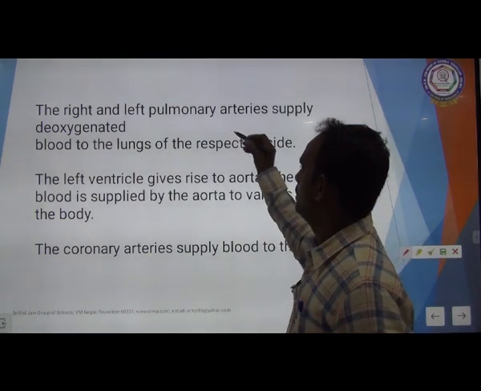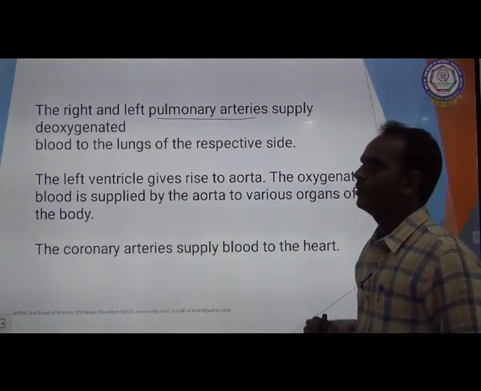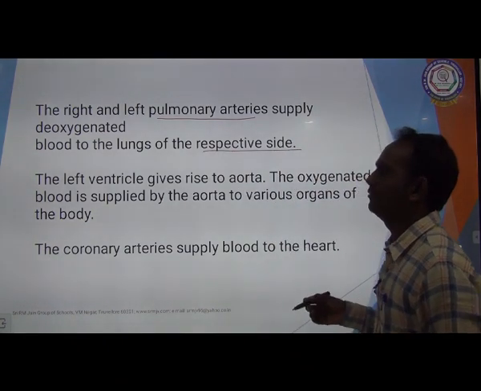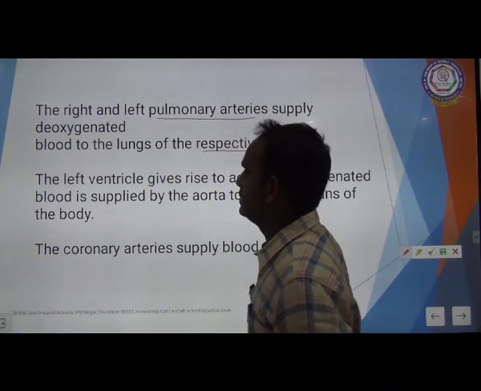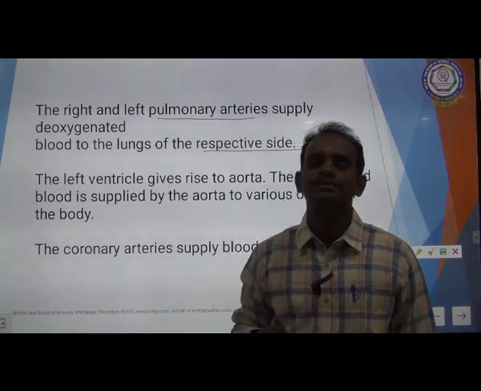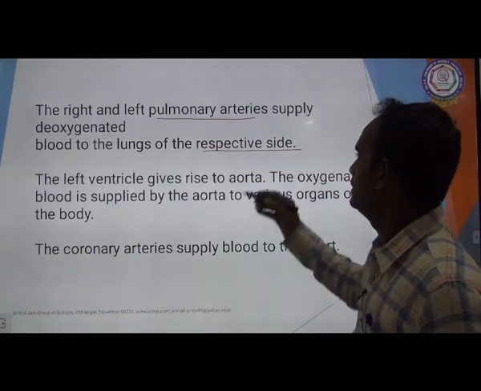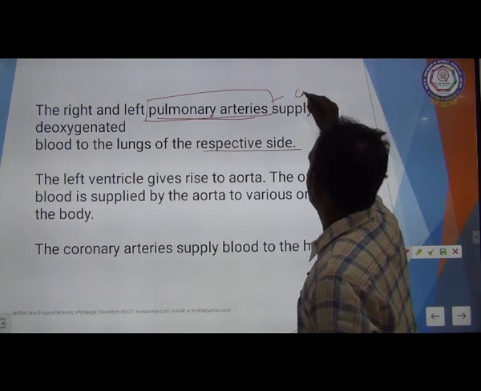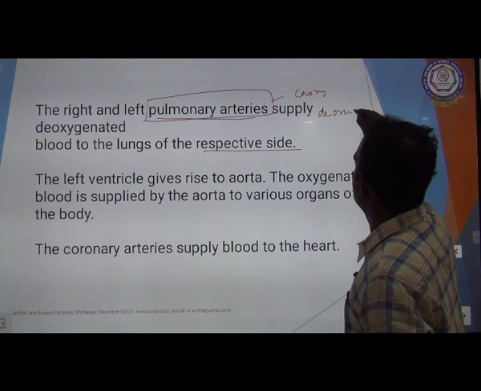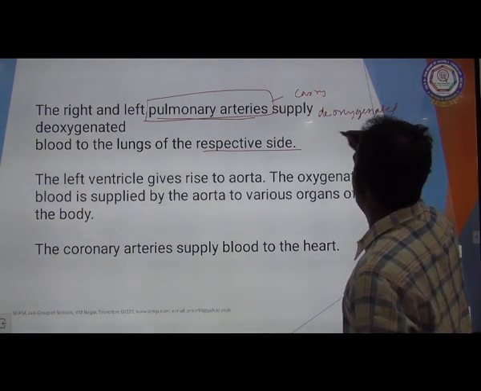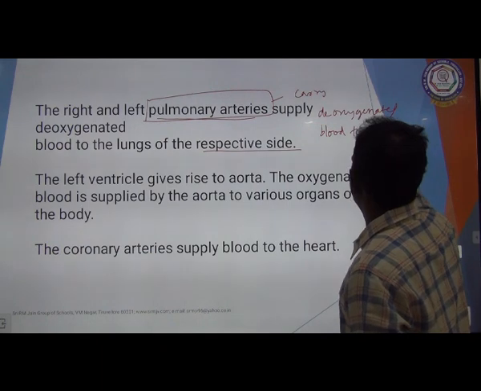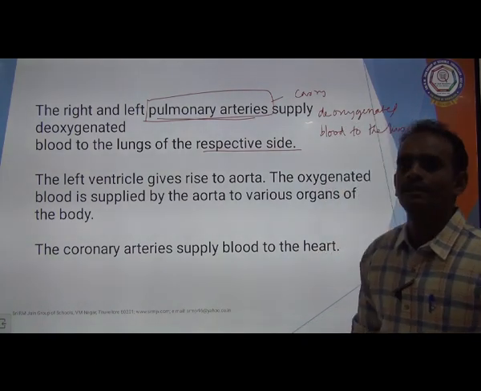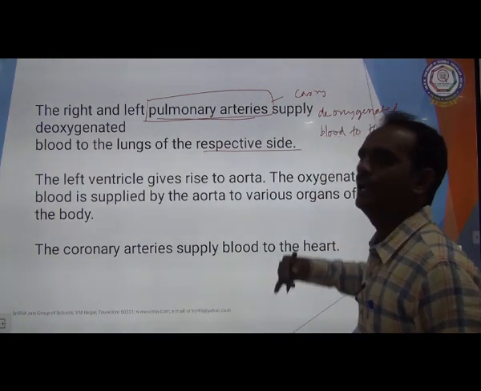The right and the left pulmonary arteries supply deoxygenated blood to the lungs from their respective sides. All arteries carry only oxygenated blood except the pulmonary artery. This pulmonary artery alone carries deoxygenated blood to the lungs.